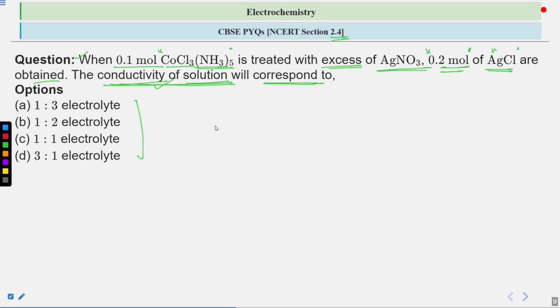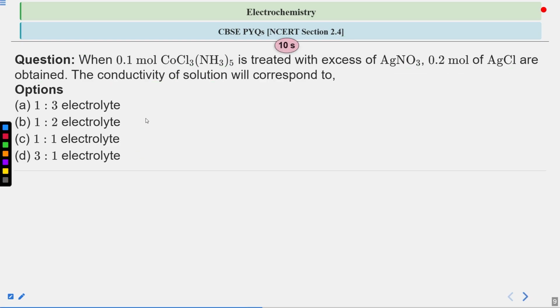So just apply the conductivity rule in which the concentration is involved. Try to relate that with the theory we have already covered, and then you can get the answer. So you have some time, go through it, and then we will see the correct answer.